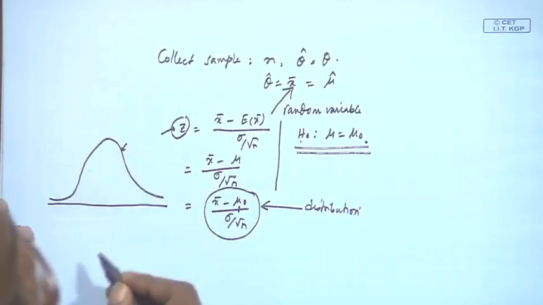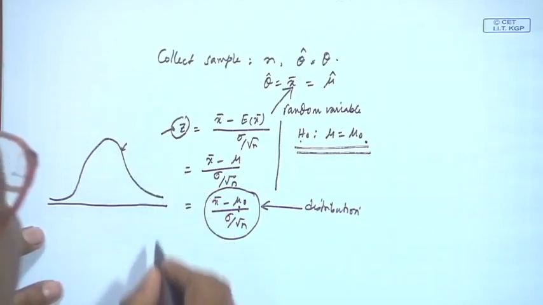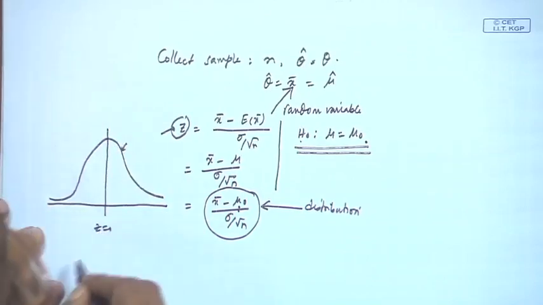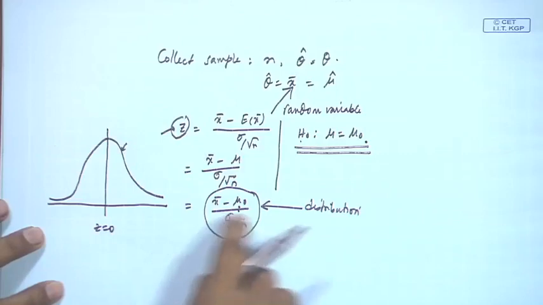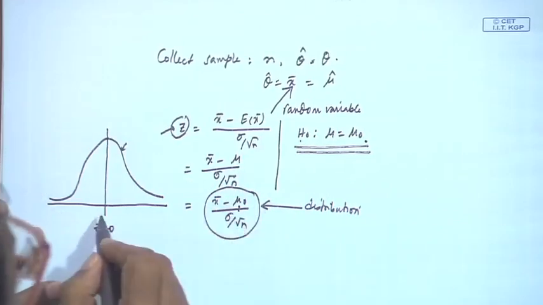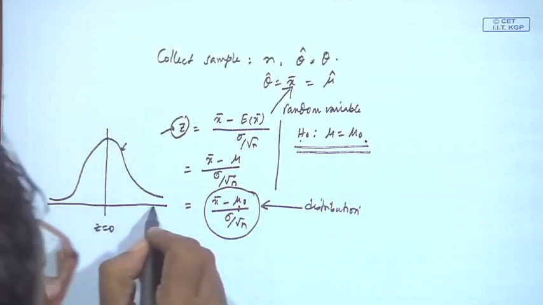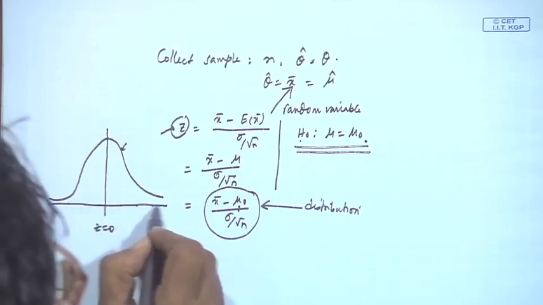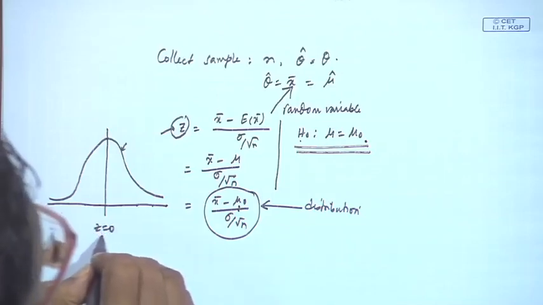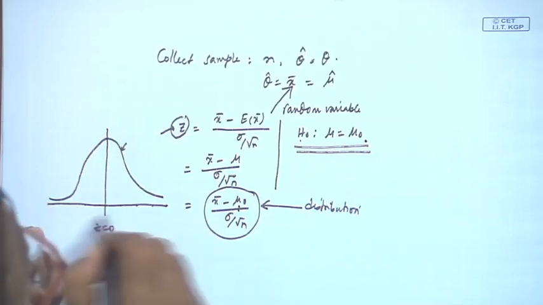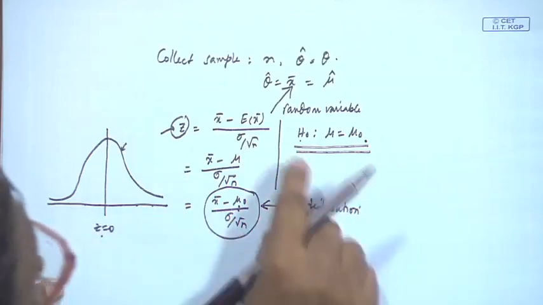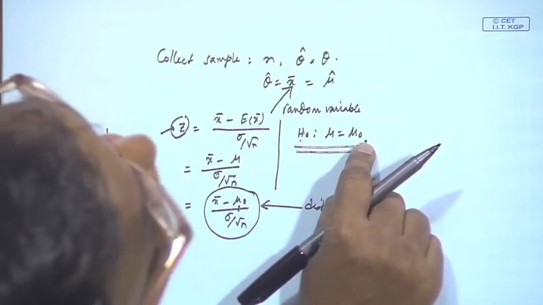This is z. Then we want to see that basically this one is z equal to 0. Now, this quantity (x bar minus mu 0) by (sigma by root n) follows the z distribution, all possible values here, these are possible. If it is sufficiently away from that z mean value, then we will conclude that mu is not equal to mu 0.